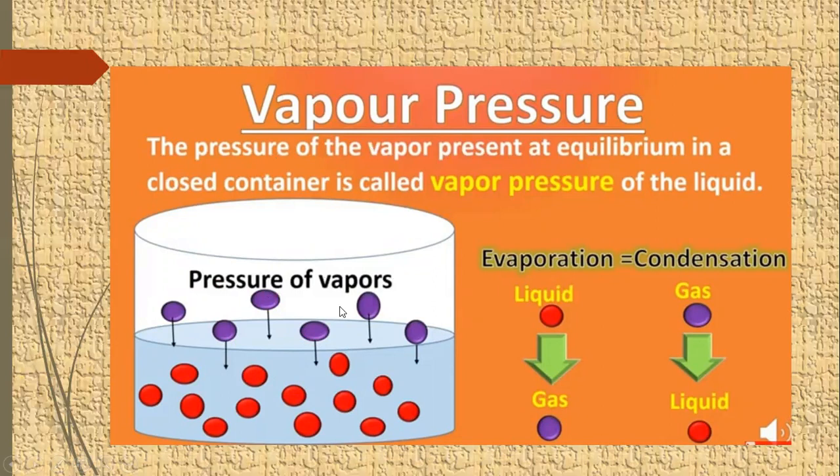These vapors are exerting pressure which is known as the vapor pressure. At equilibrium, the rate of evaporation is exactly equal to the rate of condensation. That is, liquid converting into gas is exactly equal to the gas molecules which are converting into liquid.